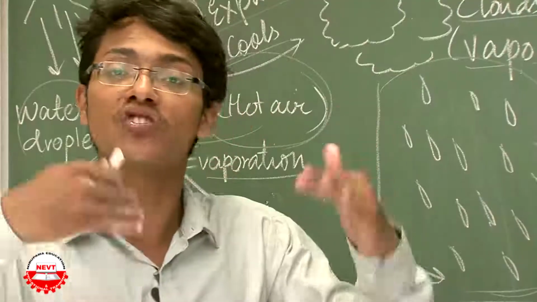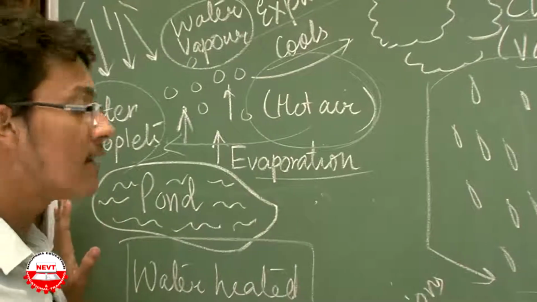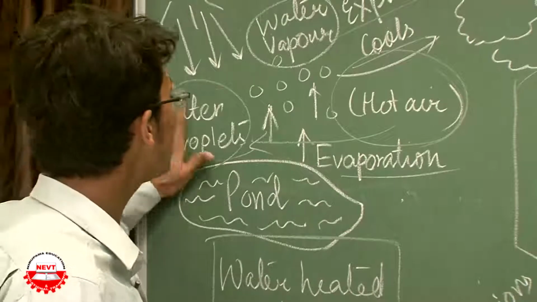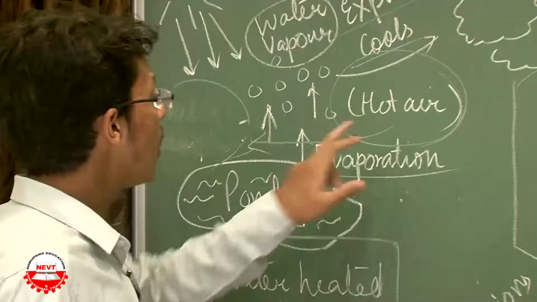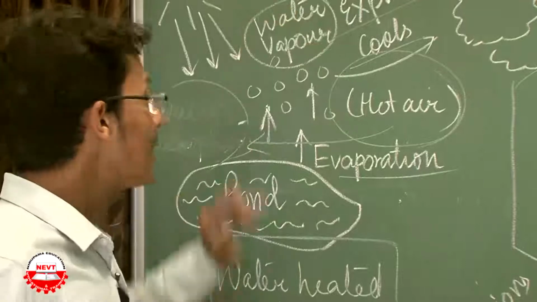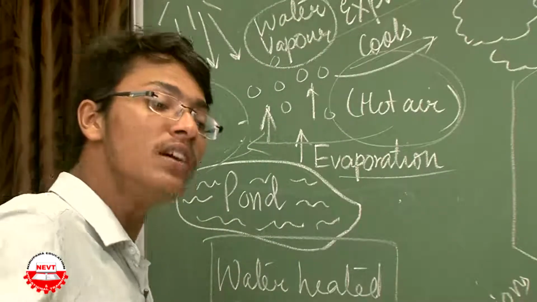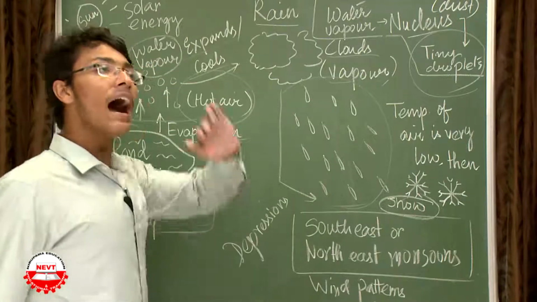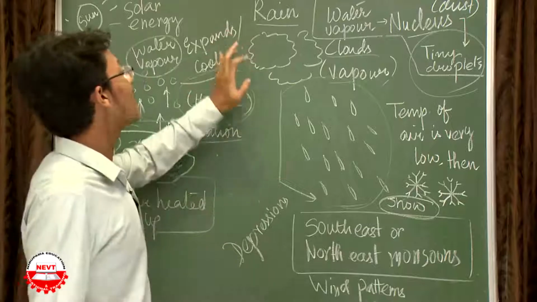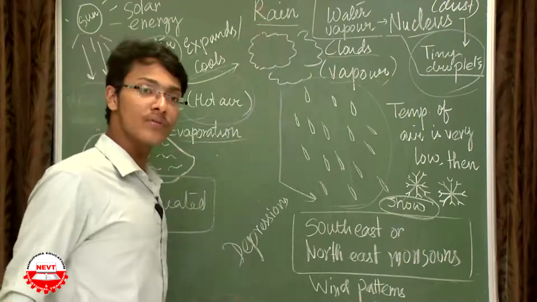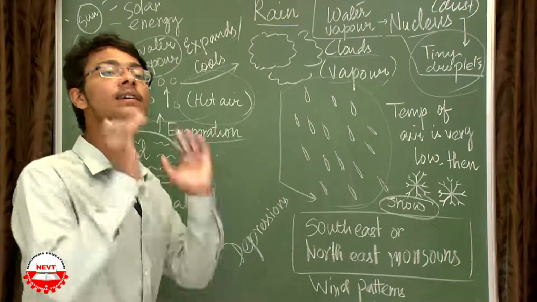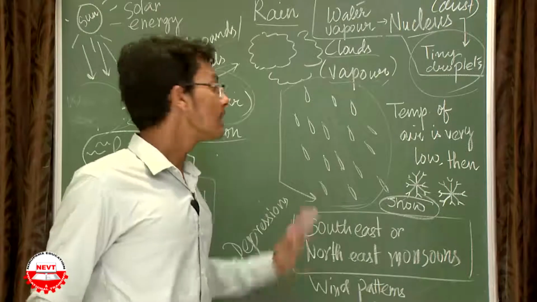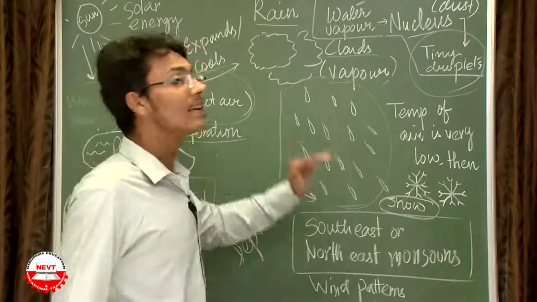So I am just repeating how rainfall is occurring. The water source is there, it is getting heated up by solar energy, the air above the water source is getting heated up. The hot air is carrying the water vapor. This water vapor is caused after due course of evaporation of the water in the pond. This water vapor, after reaching a certain state of atmosphere, expands and cools and finally forms clouds. So clouds can be called the accumulated form of water vapor. Finally it rains and falls on the earth. This is called precipitation, that is condensation is occurring.